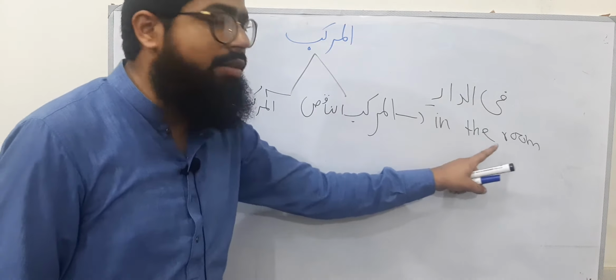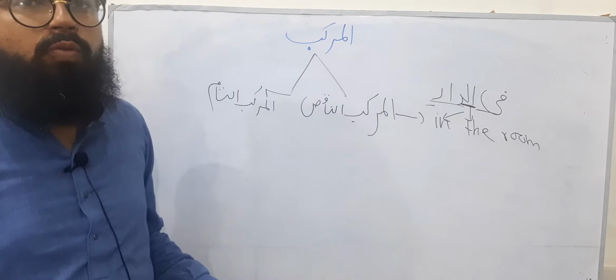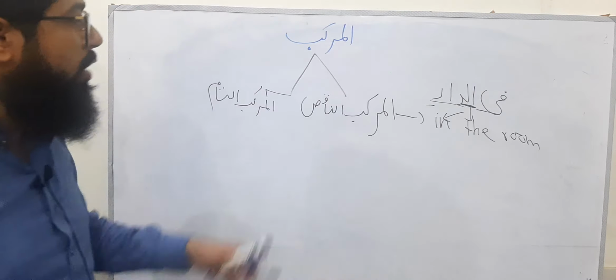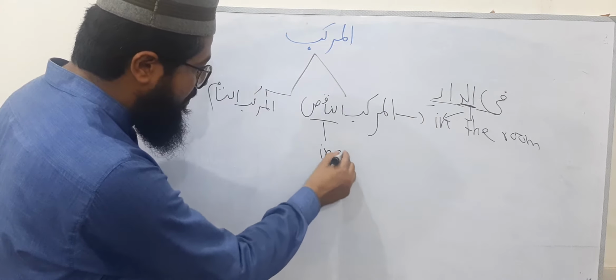So fiddari is a murakkab, but it is al-murakkabun nakis, because it is not giving you a complete sense. Because you have to ask, who is in the room? What is in the room? Which thing is in the room? So there would be a lot of questions regarding this al-murakkabun nakis. So nakis means incomplete. Okay, dear student.